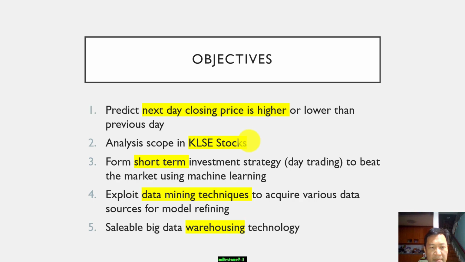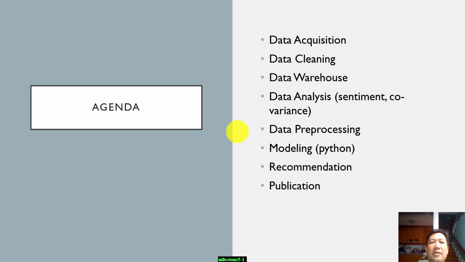using machine learning. We have exploited multiple data mining techniques that require us to transform, to load, to analyze, and to present the data. Right? And the whole thing is stored in a data warehousing technology, which I will show you later. So very quickly, the agenda of this short video will cover data acquisition, cleaning the data, storing into the warehouse, analyzing the data in the warehouse, and processing it for machine learning, and the final conclusion. Everything will be available through GitHub for download.